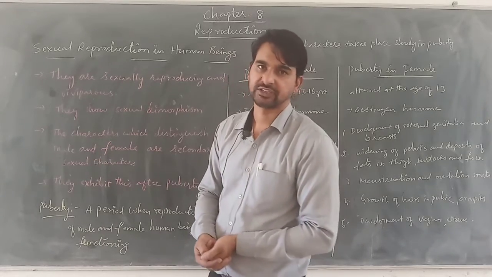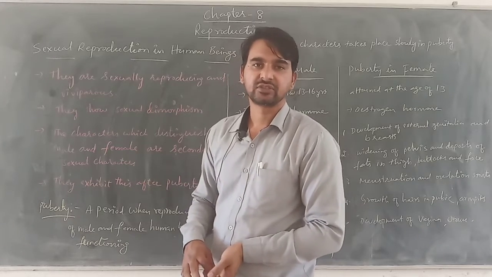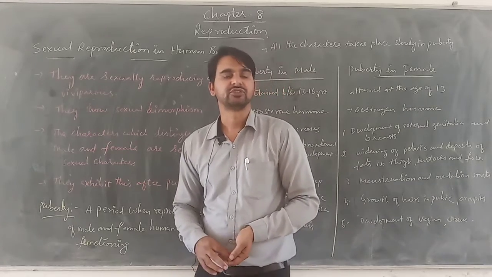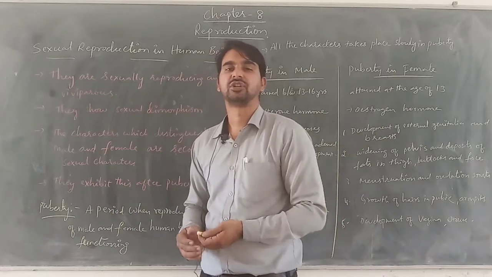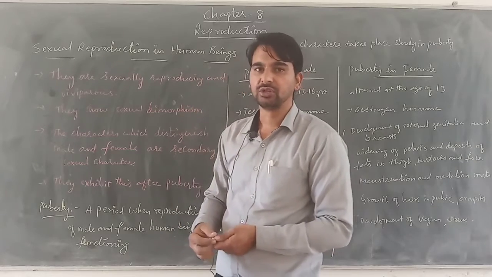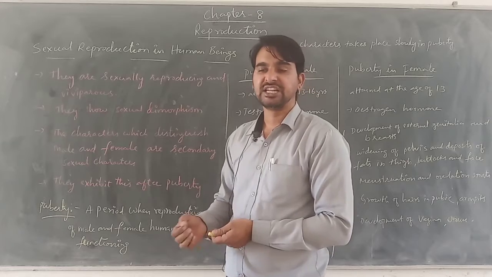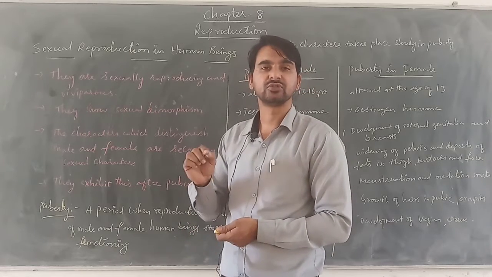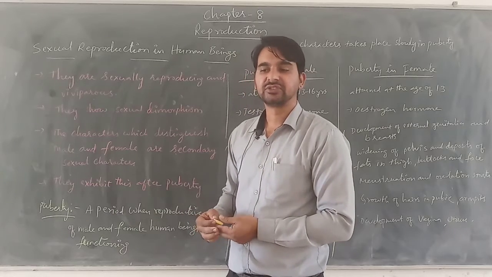Then we learned that after the transfer of pollen grains, the fusion of gametes takes place, which is known as fertilization, and fertilization results in the formation of the zygote. We learned about the structure of the ovule: the pollen grain received by the stigma develops the pollen tube, which reaches the ovule through the micropylar end and transfers the gametes.